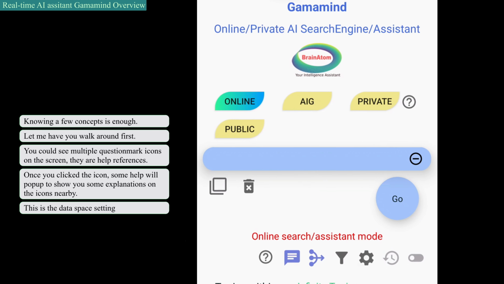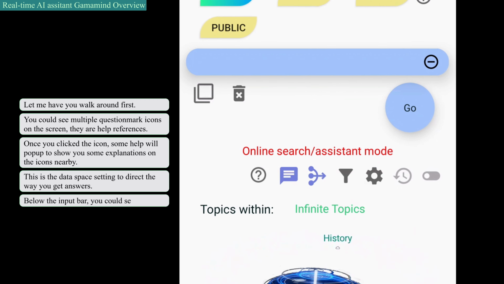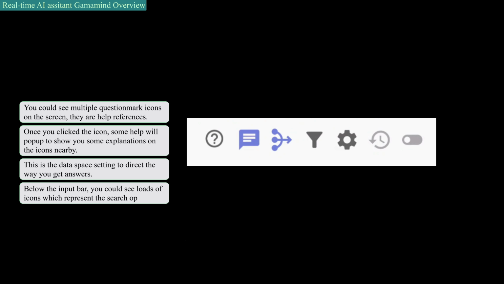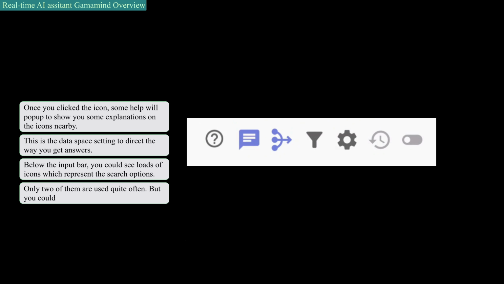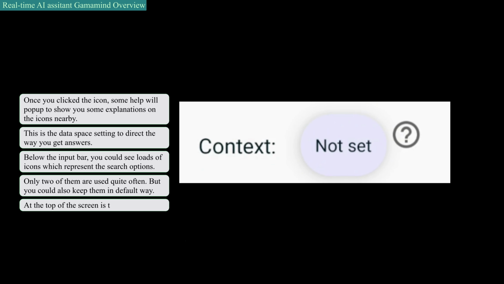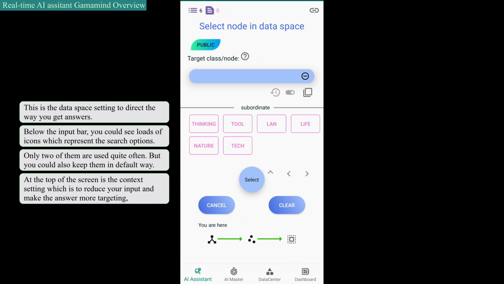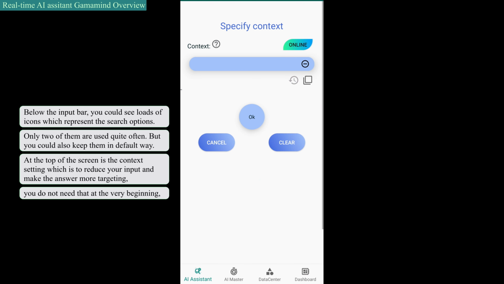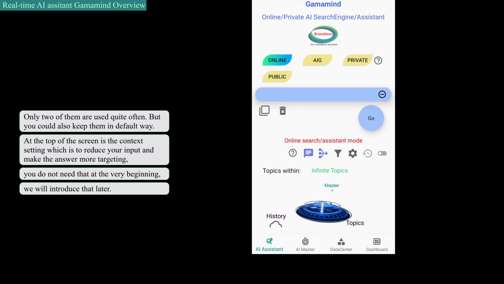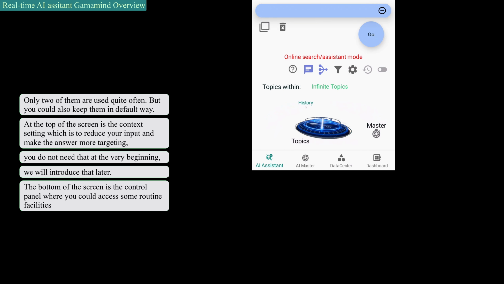This is the data space setting to direct the way you get answers. Below the input bar, you could see loads of icons which represent the search options. Only 2 of them are used quite often, but you could also keep them in default. At the top of the screen is the context setting, which is to reduce your input and make the answer more targeted. You do not need that at the very beginning. We will introduce that later. The bottom of the screen is the control panel, where you could access some routine facilities and functions in the app.